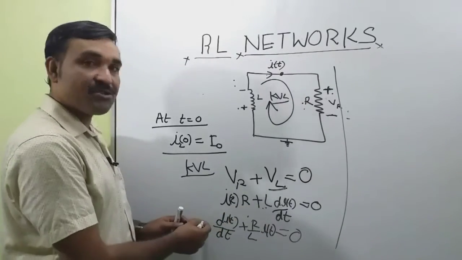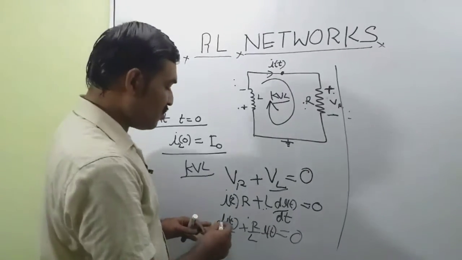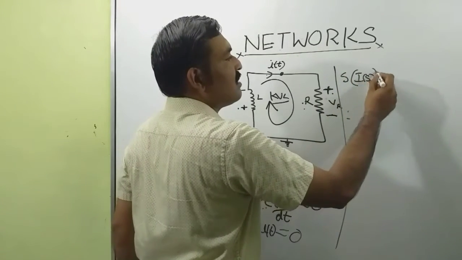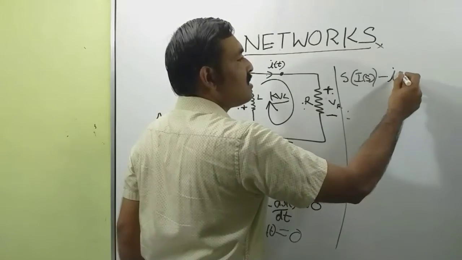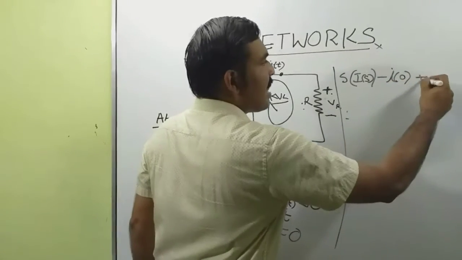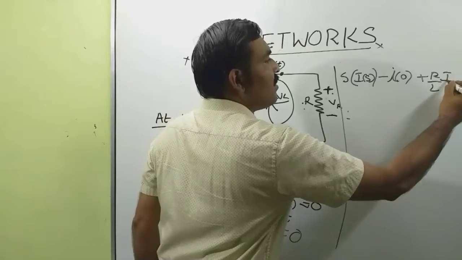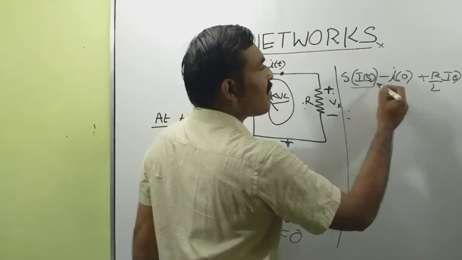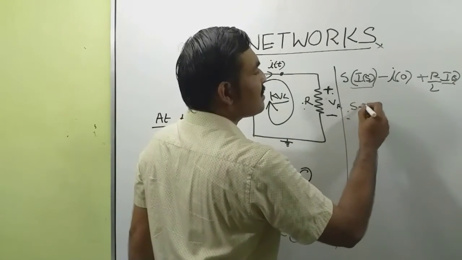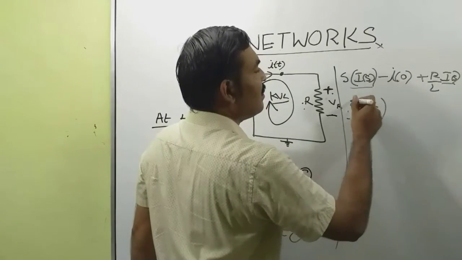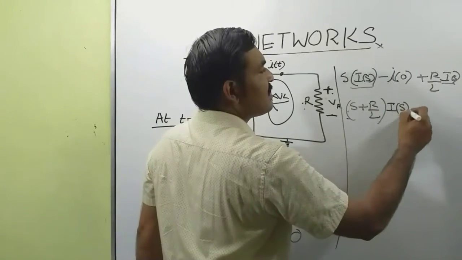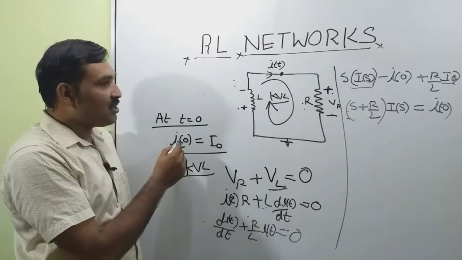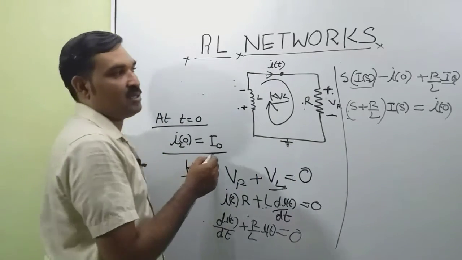Now take the Laplace transform of both sides of the equation. This becomes s into I(s) minus i(0) plus R/L into I(s) equal to 0. Now take the term I(s) common. We get (s plus R/L) into I(s) equal to I0, as we assumed i(0) is equal to I0.